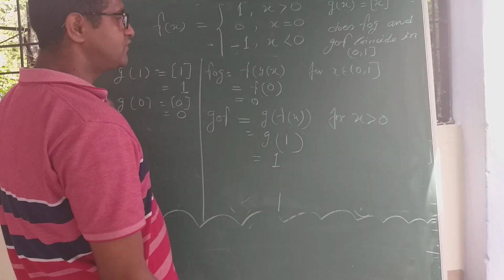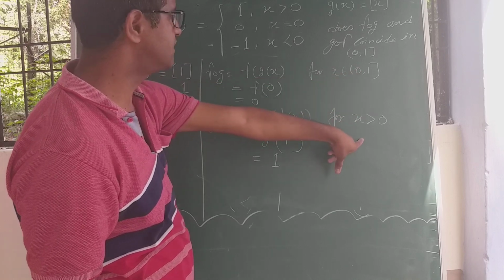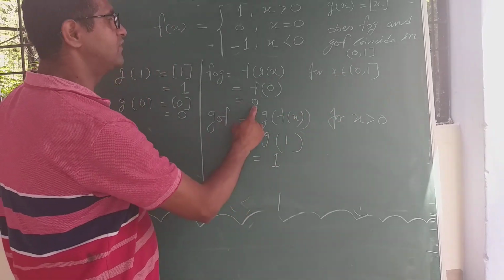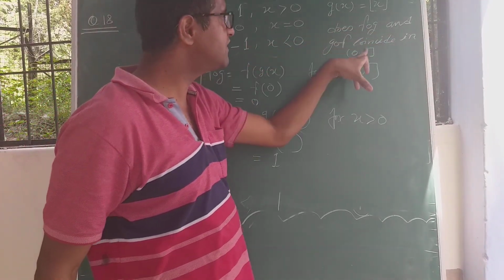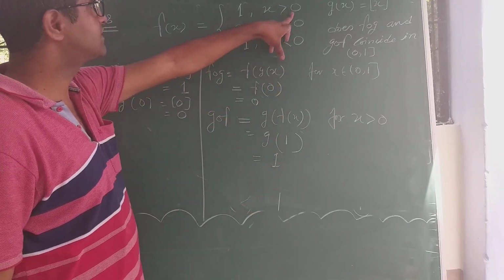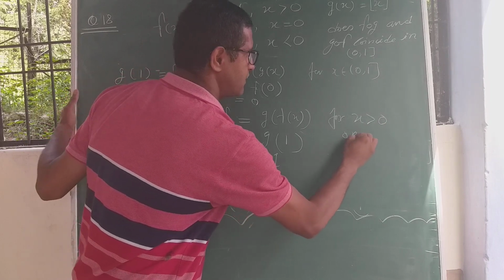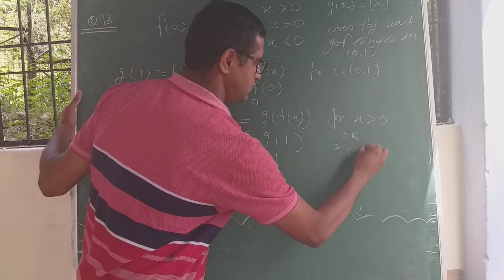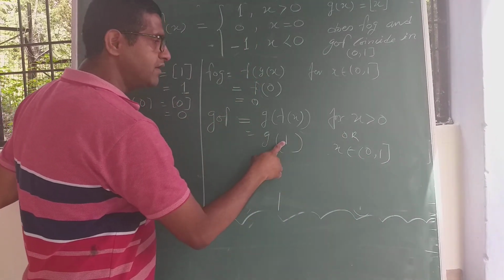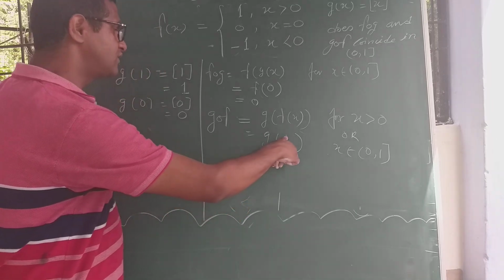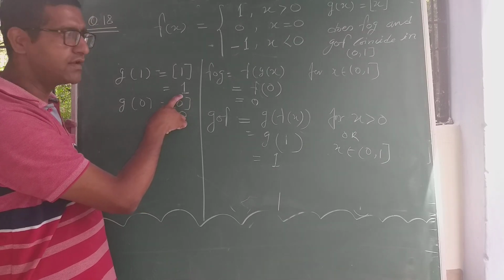Right? Means for this interval, for x greater than 0, meaning 0 to 1, gof is 1 and fog is 0. The question is, do fog and gof coincide in this interval? For x greater than 0, the value will be 1 only. g(1) for the greatest integer function gives the value 1.